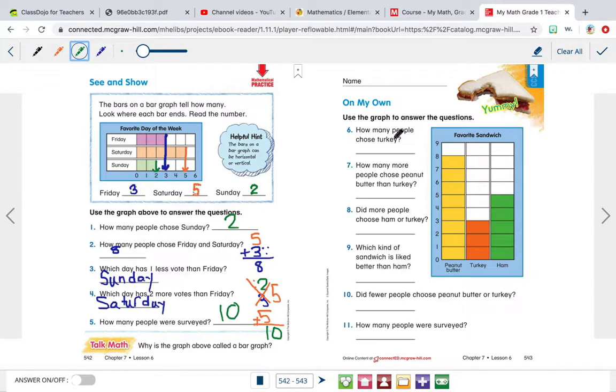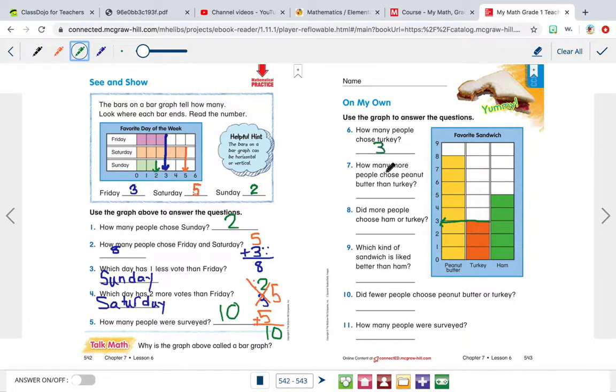So how many people chose turkey? So we look at turkey and we see that there's 1, 2, 3 because we look at the end of the graph right here and it's at 3. So it's going this way. So this graph looks a little different because it's going upward. These go sideways, but that's the cool thing about a bar graph. A bar graph can go this way or this way, and it's still a bar graph. So they may be facing a different direction, but it's still a bar graph. That's what makes it cool. So we know that 3 people chose turkey.